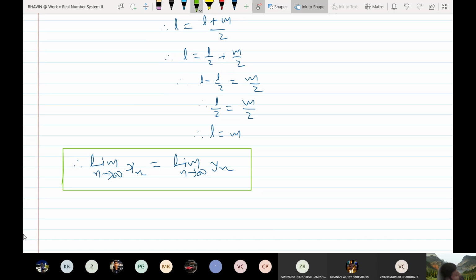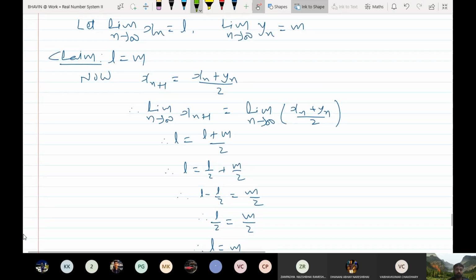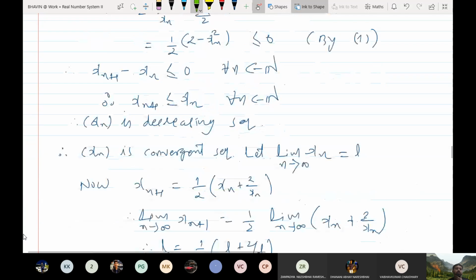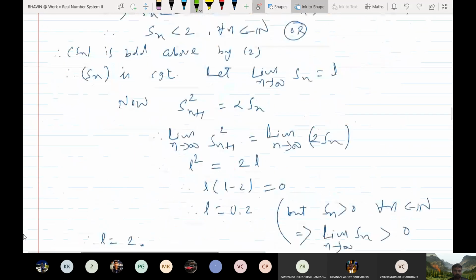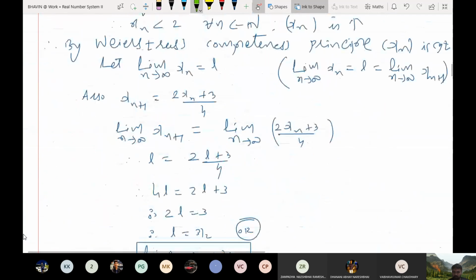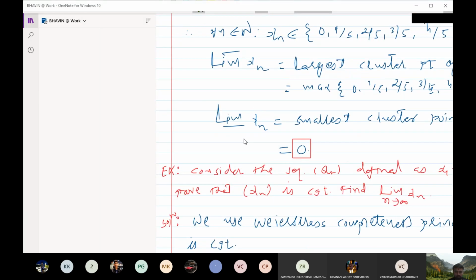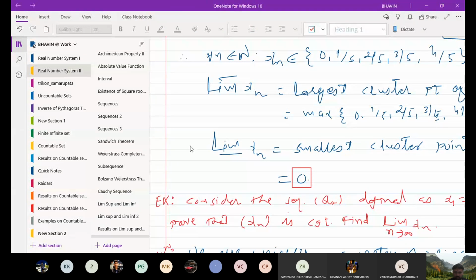So this is about monotonically increasing and decreasing sequences. So we stop here. Okay. In the next lecture we will see some new topic.